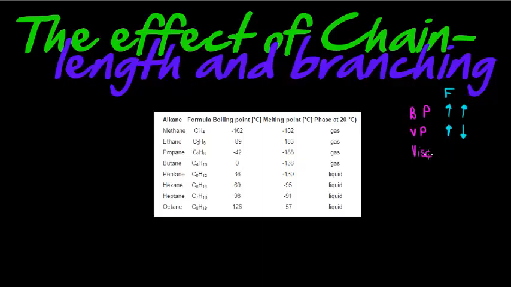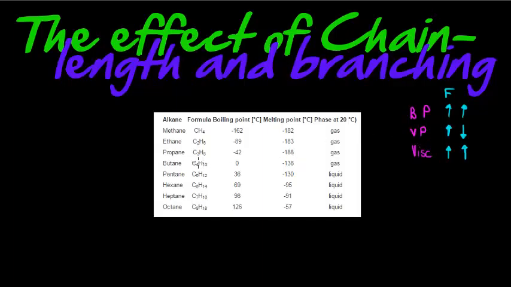Viscosity is a substance's resistance to deformation, and the bigger the force, the more it resists being deformed. So the only one that is inversely related is vapor pressure.